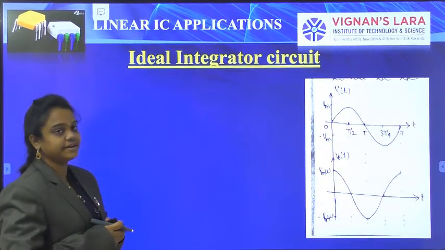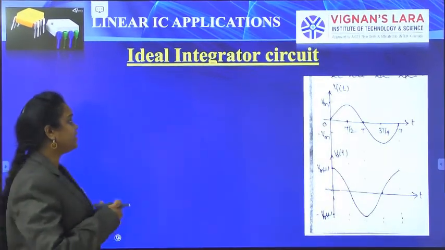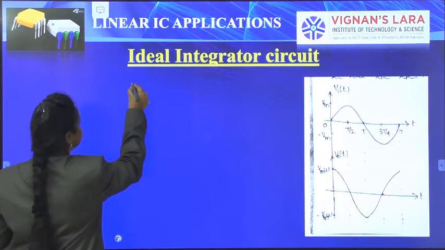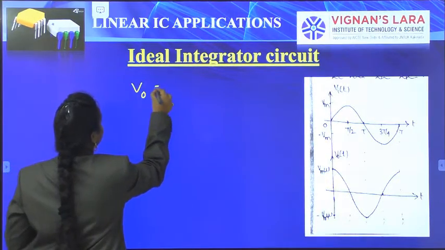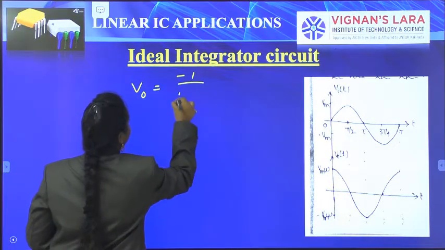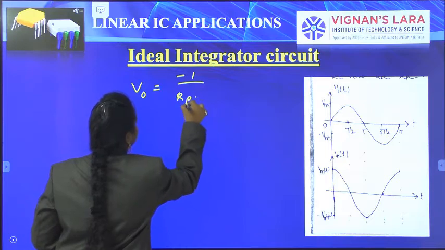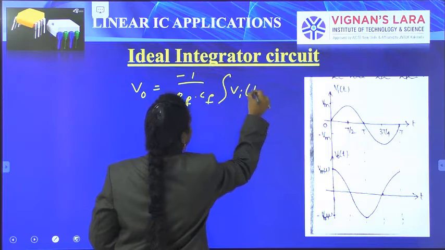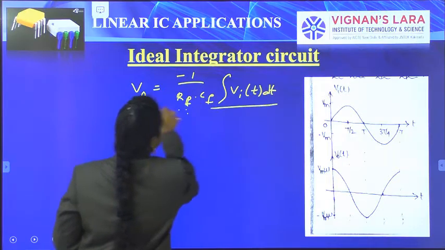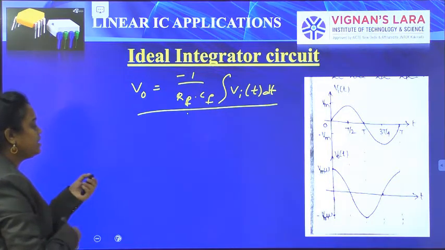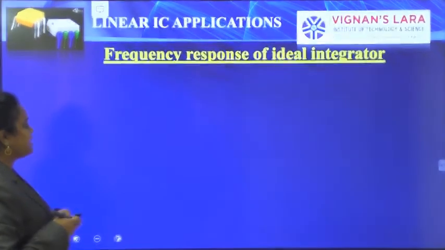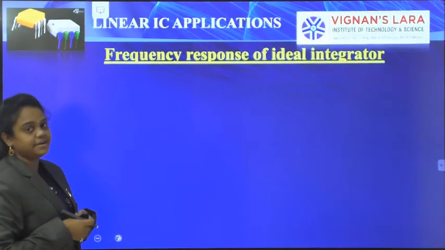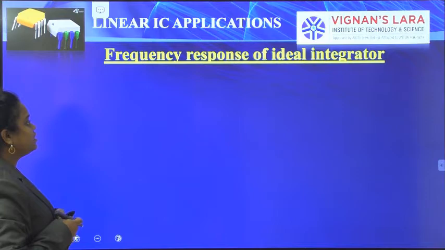About an ideal integrator circuit. I already derived the equation for this ideal integrator as V naught is equal to minus 1 by R1 CF times the integral of Vi of t dt. In today's class I am going to explain the frequency response of the ideal integrator, by taking the equation for the ideal integrator.